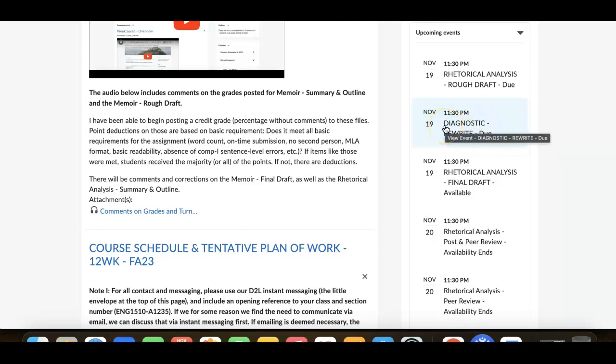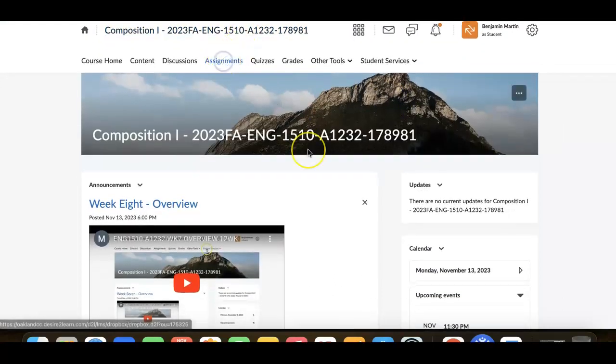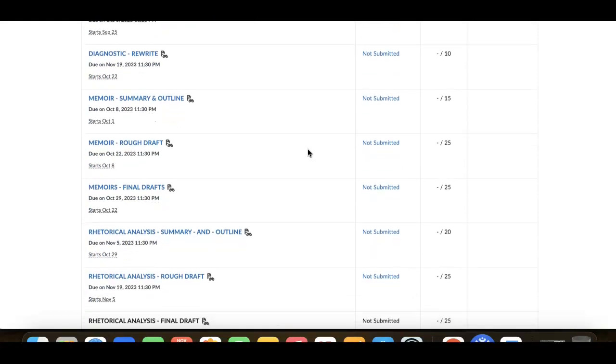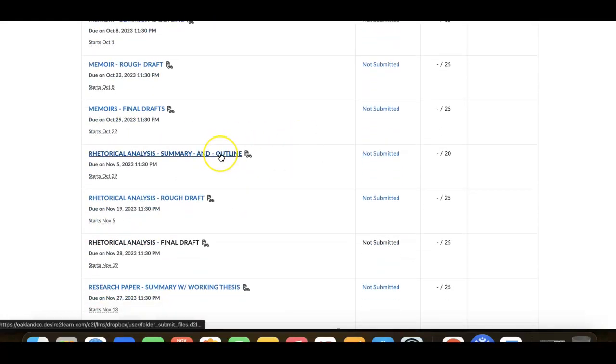And I'm also, as I said, posting up the final draft feedback files for memoir. I should have those back to this class for everyone, along with rhetorical analysis, summary, and outlines. Everyone should have their file and posted grade on both this final draft and then this summary outline by the end of this week. Okay, if you don't see the final draft grade and feedback file on these by the end of this week, notify me on Friday.